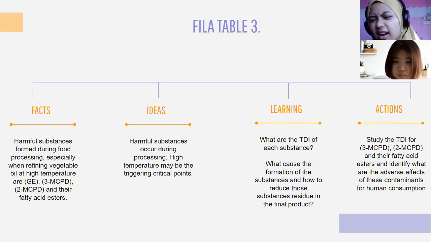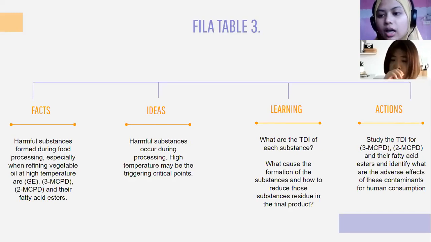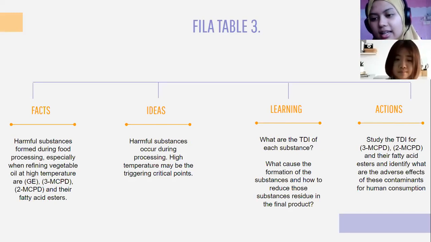So we want to learn what the TDI of each substance is, what causes the formation of the substances, and how to reduce those substances' residue in the final product. So the action that we will do is to study the TDI for 3-MCPD, 2-MCPD, and the fatty acid esters and identify the adverse effects of these contaminants for human consumption.